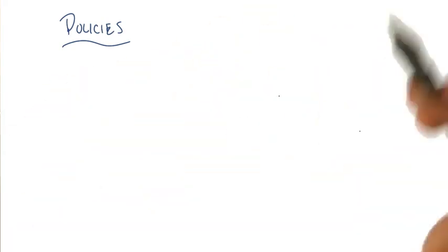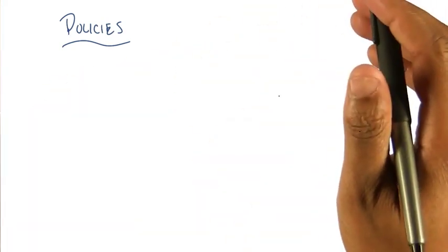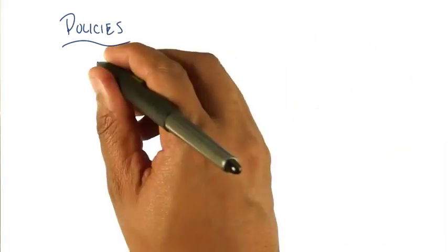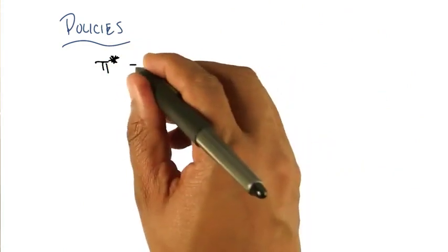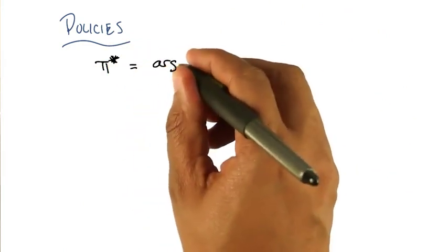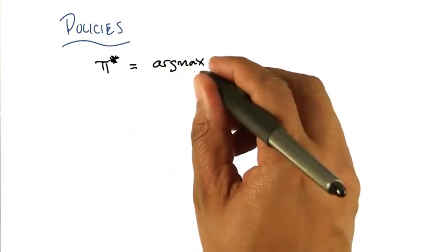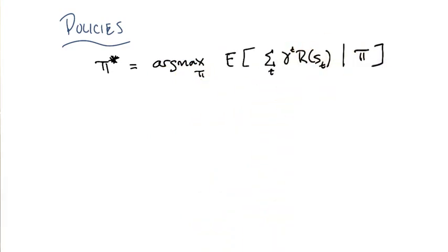Okay, so here's the first thing I'm going to write down. I've decided that by going through this exercise of utilities and discounted reward, we can now write down what the optimal policy is. The optimal policy, which as you recall is simply pi star, is the one that maximizes our long-term expected reward, which looks like what? Well, it looks like this. There, does that make sense?